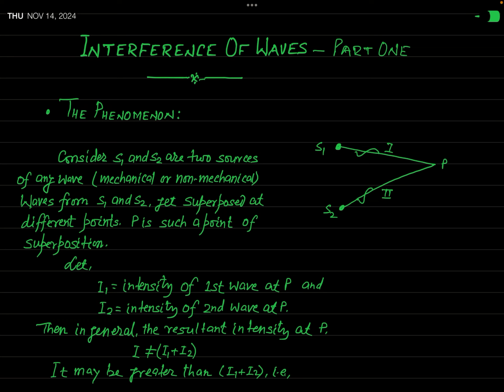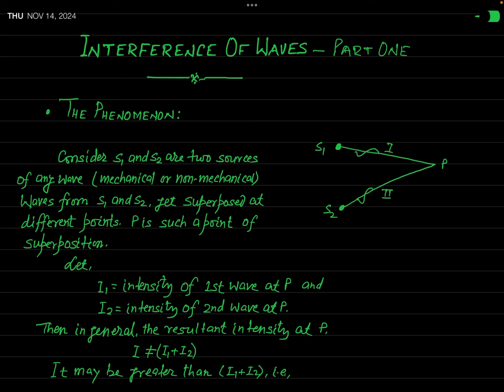In fact, we are talking about interference of wave. When you study optics, you study interference of light. Here, our present concern is for the general theory of interference regarding any wave. Although we will see later on the particular interference in case of sound wave, which is a mechanical wave, it also takes place in any type of wave.